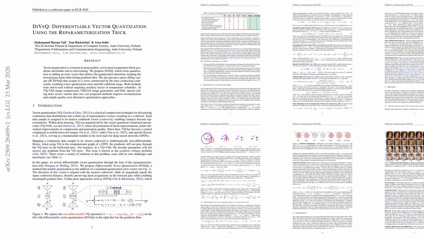Across VQ-VAE image compression on AFHQ, CelebA-HQ, FFHQ, LSUN Bedroom, and LSUN Church, VQ-GAN generation, and DAC-based speech coding on VCTK, DiVQ and SF-DiVQ consistently outperform STE, EMA, rotation trick, straight-through Gumbel softmax, and NSVQ. In the reported AFHQ compression curves, they improve SSIM and PSNR while lowering LPIPS over all tested codebook sizes, with the strongest gains at small codebooks.